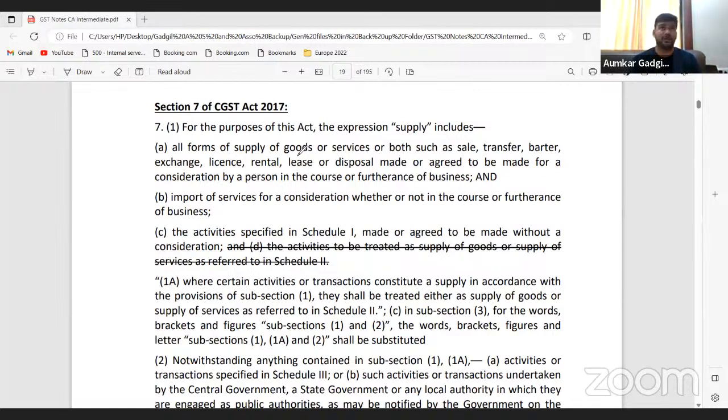So let me give you an example of a transfer. You must have seen those movies, Two States, Three Idiots, Kai Po Che. All these movies are based on books written by the famous author Chetan Bhagat. I am not sure what the actual transaction is, but I believe the producers must have taken the copyrights of the story that Chetan Bhagat has written to make a movie on it.